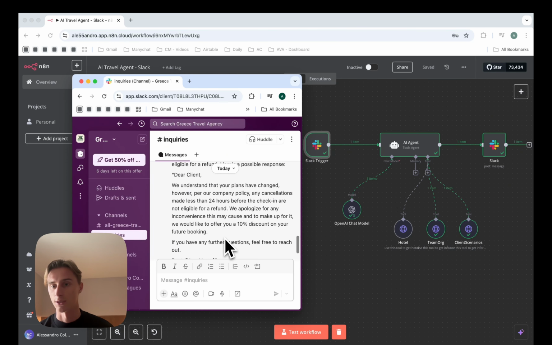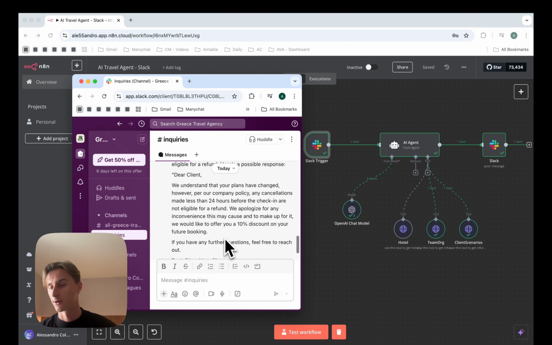Myself, I worked in inside sales, and we had questions all the time, and we would always ask each other, we would always ask our manager, which would not only waste the time of everyone in the team, but also the client on the other side would not get a reply straight away. Sometimes it would even take a day to reply back to that person and to get the correct information on what can be done. So having a solution like this is very valuable, and any type of business would need this.